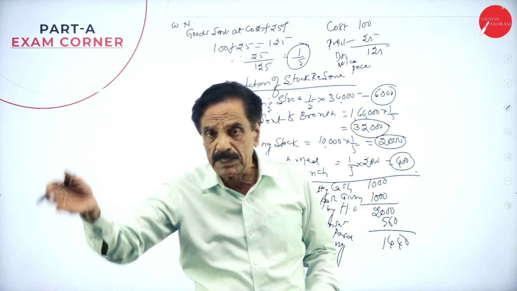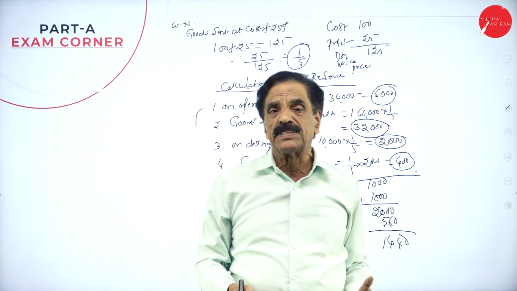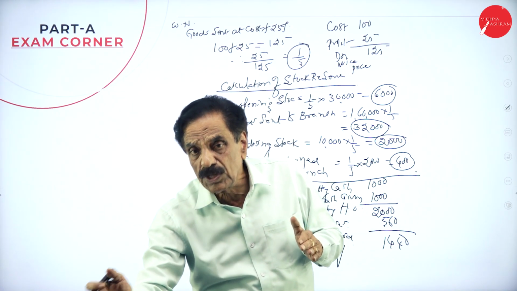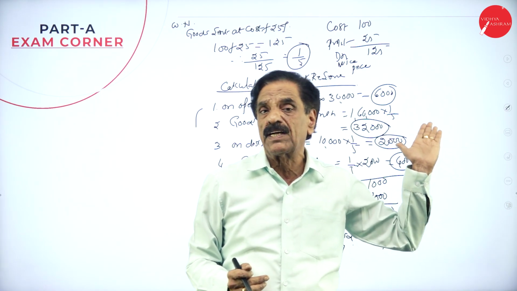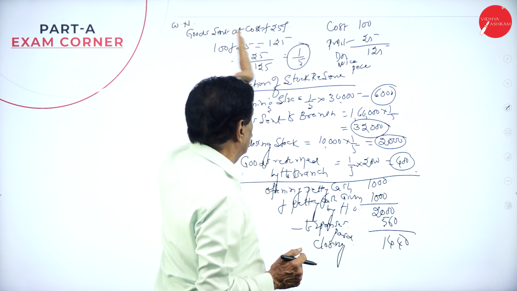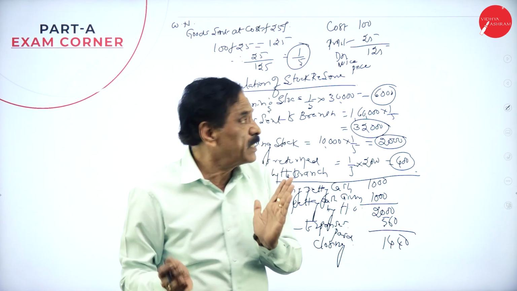We show the invoice price on the debit side, and the stock reserve on the credit side. The difference is called the cost price. So it includes the invoice price, and the profit is bifurcated. We can write 5 on the debit side, 1 on the credit side. The difference is called the stock reserve.